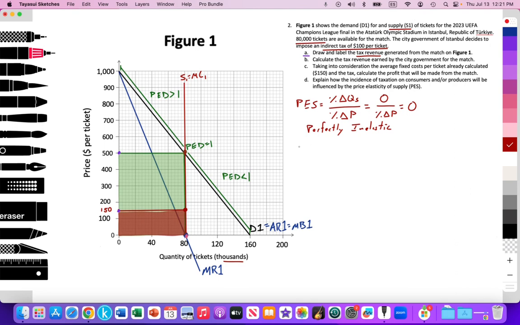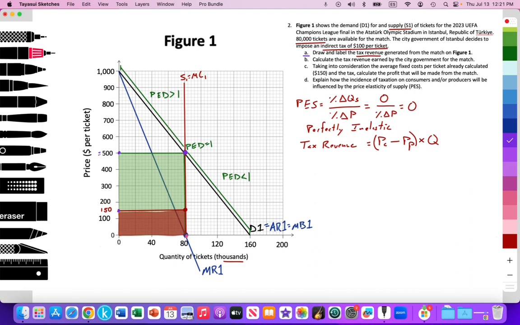In terms of tax revenue, when we think about the tax being applied and so forth, we're going to remember that the tax revenue generated is going to be that difference between the price paid by the consumer minus the price received by the producer, with the difference between them being the tax value multiplied by the quantity. Okay, so let's take a look here, and I'll choose another color. I'll go for purple. So we have an equilibrium. D1 equals S1 right here. And we have an equilibrium price set at 500.